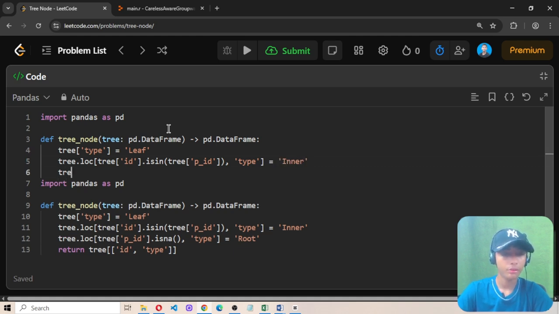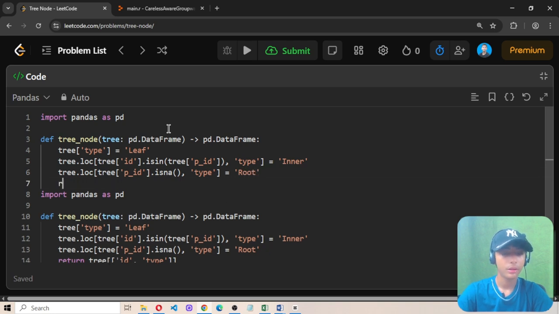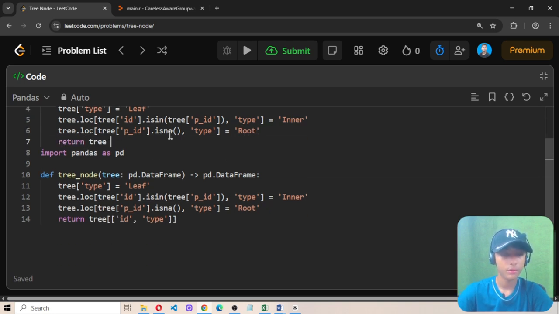Then define tree.loc of p_id isna, and then define here comma, then type, Root.